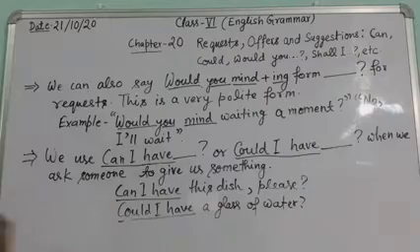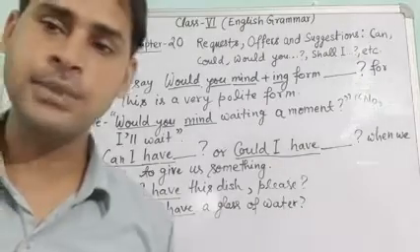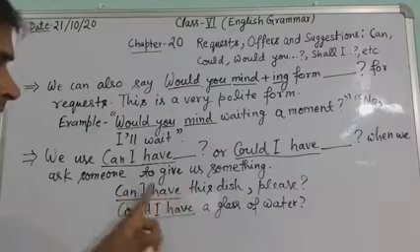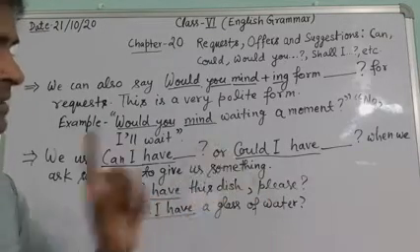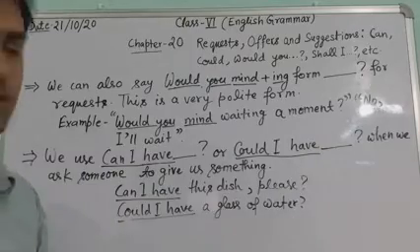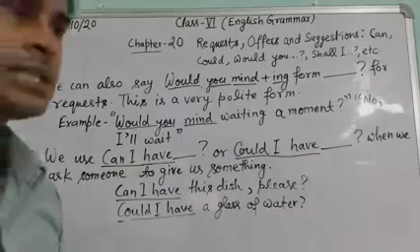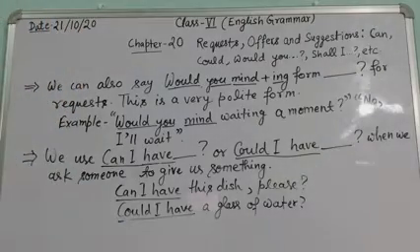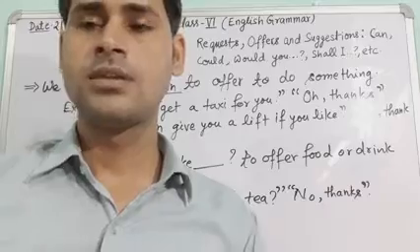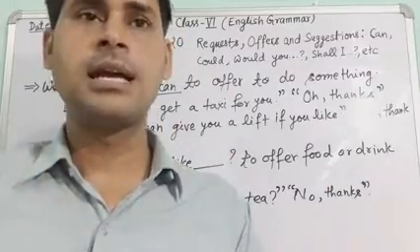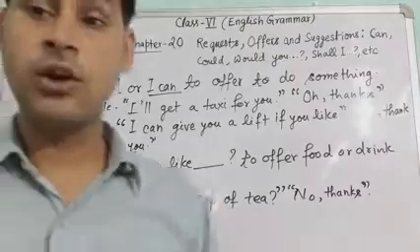Suppose that you are at a picnic. So you can use this sentence, can I have this dish please? Could I have a glass of water? So you can ask, and this will be more polite. So all the sentences show requests, and now we will understand offers.